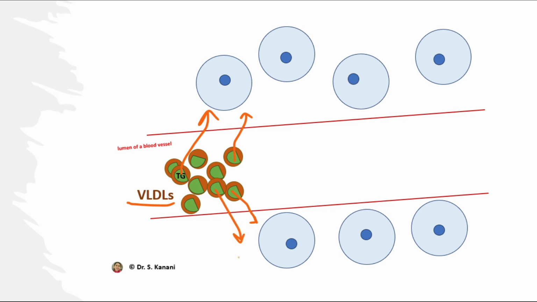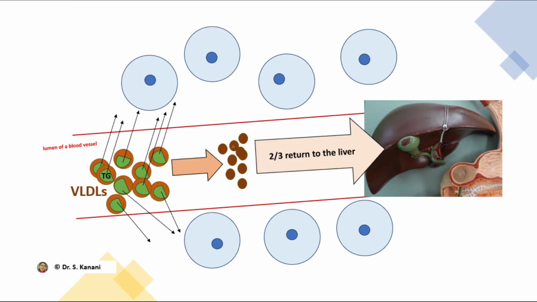So now imagine when these large particles lose their triglyceride, obviously they shrink, they get smaller and denser, and of what we have left of VLDLs in blood, about two thirds of them return to the liver. If liver cells can reuse them, they will. If there is no use for these components that come back to the liver, then liver cells prepare them to be excreted out of the body. Now the question is, what happens to the one third of these particles that stay in blood?